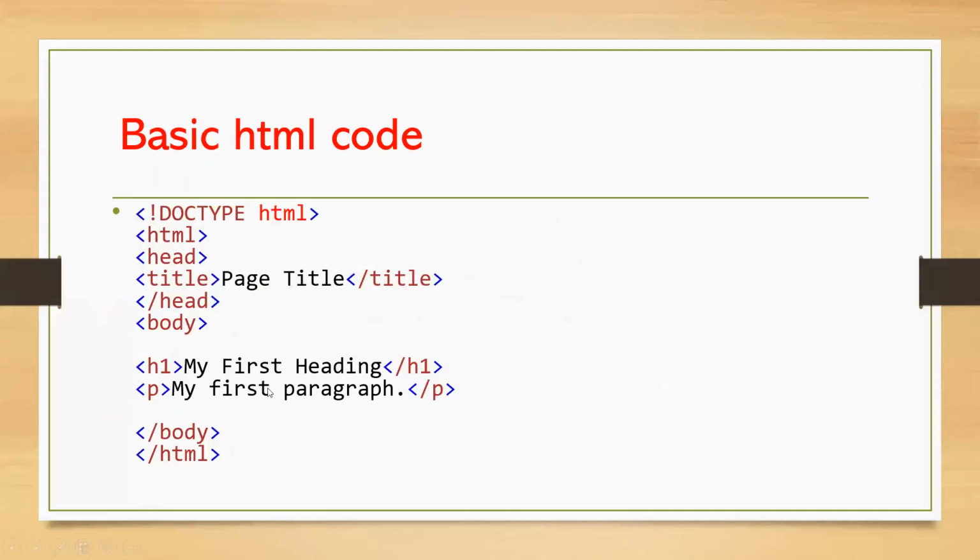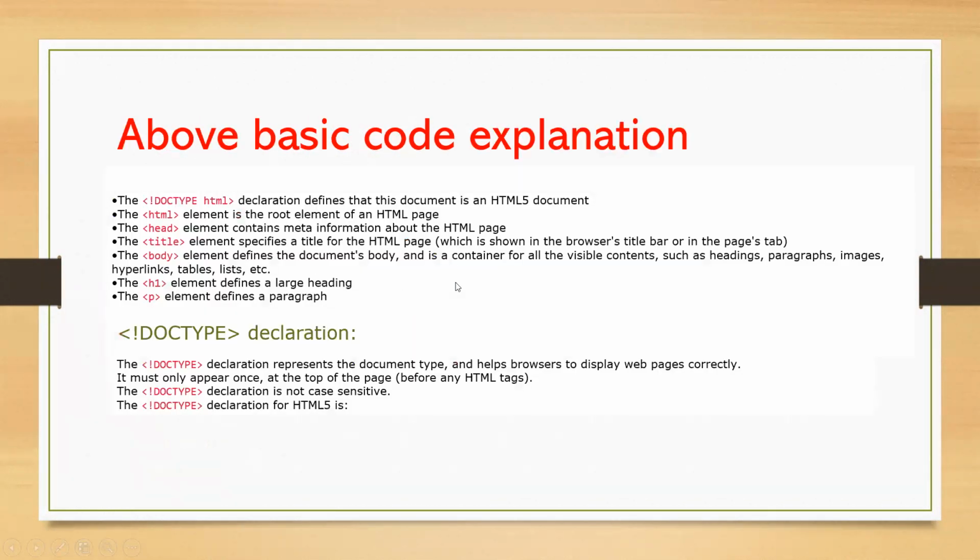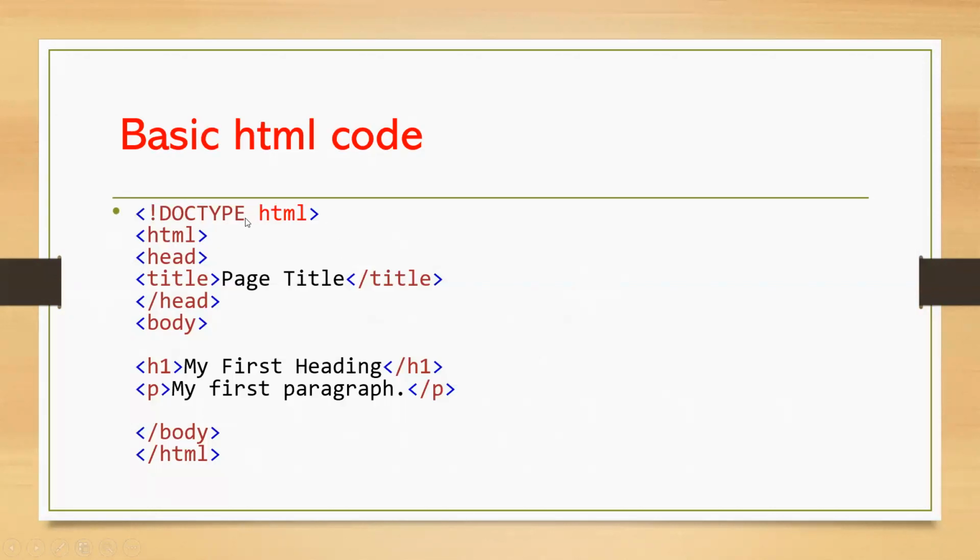So this is the basic HTML code I wrote in that page, right? In Visual Studio Code, this is the basic one. Like the HTML doc, I will explain step by step. Listen carefully. Doctype HTML means we are telling the browser which version we are using. So we are using HTML5. The next tag is HTML. HTML is the root element of the complete application. So it will start from the HTML tag and end after everything we wrote in the body, with the closing HTML tag.